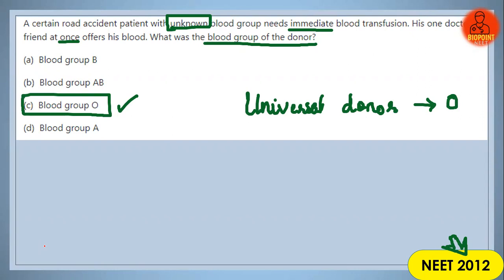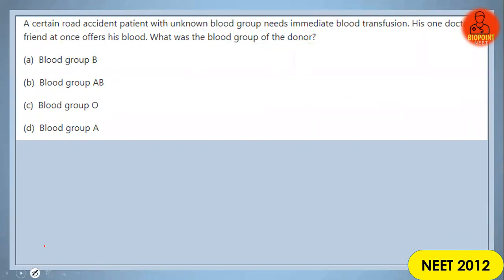Clear? Clear, everyone? So since his blood group was O, he was free to donate his blood to any person.